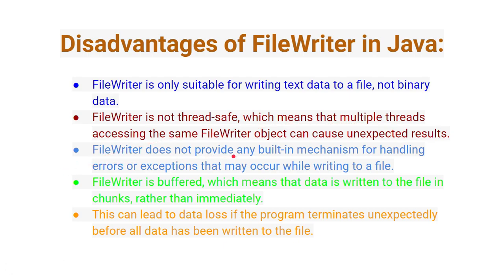FileWriter does not provide any built-in mechanism for handling errors. So FileWriter will not provide any mechanism to handle the error or exception that may occur while writing to the files. FileWriter is buffered. Buffered means we have some external memory for that, so it will not directly store the data into the file. It will first go to the buffer, and through the buffer it will go to the main file. That is the external memory we have for the buffer to store the data, which means that data is written to the file in chunks.